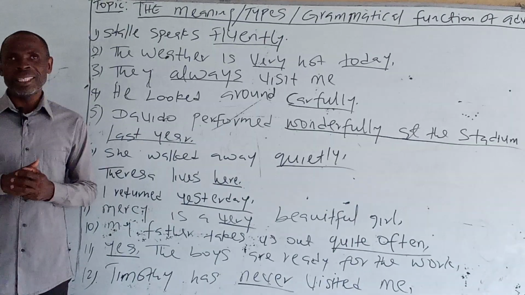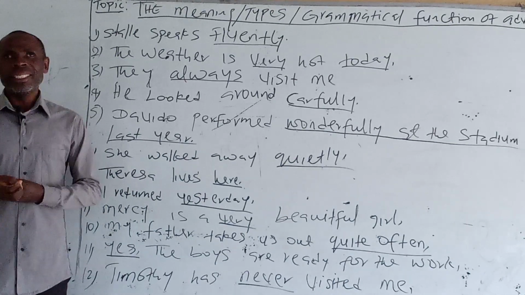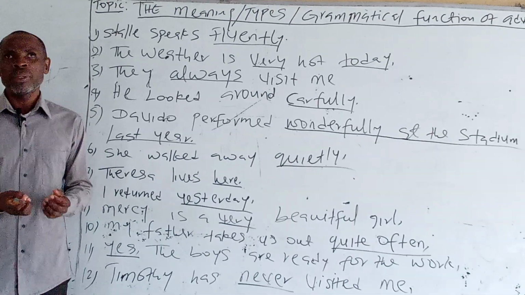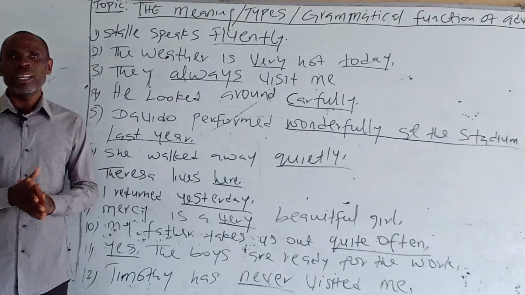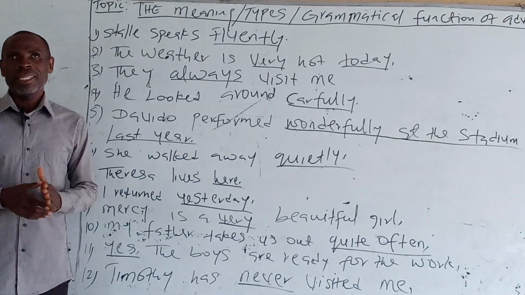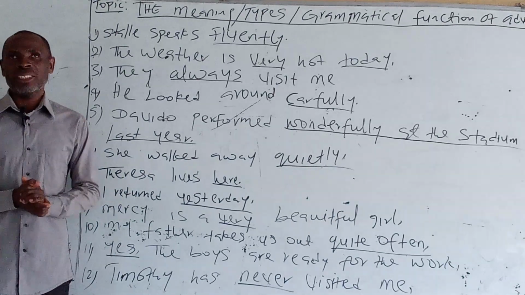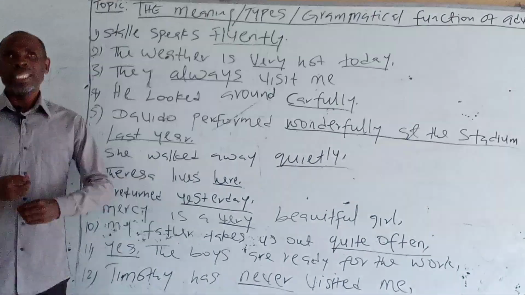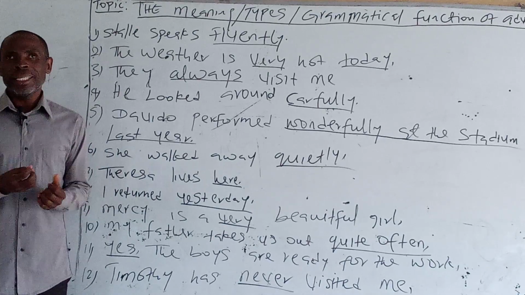Where does Teresa live? Here. So, here is an adverb of place modifying the verb lives. The principal is in the office. Where is the principal? An adverb of place will answer that question: in the office. Therefore, in the office is an adverb of place modifying is.